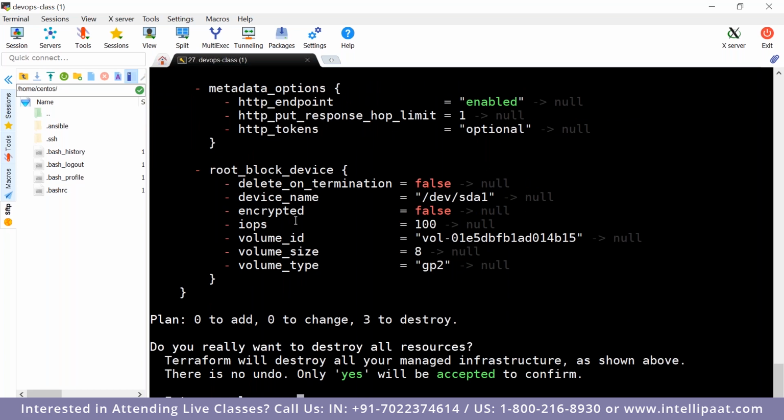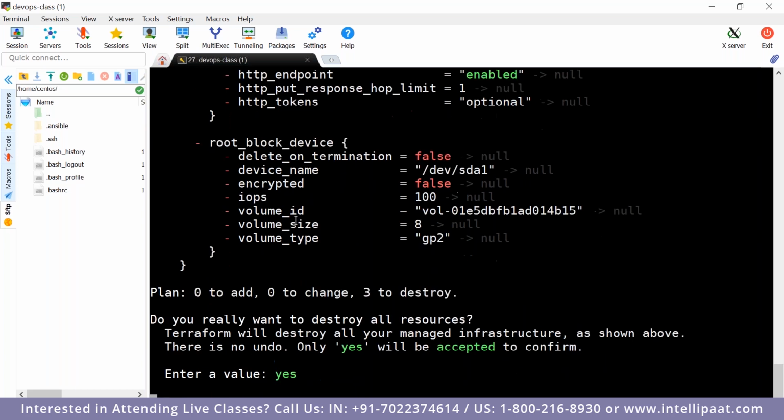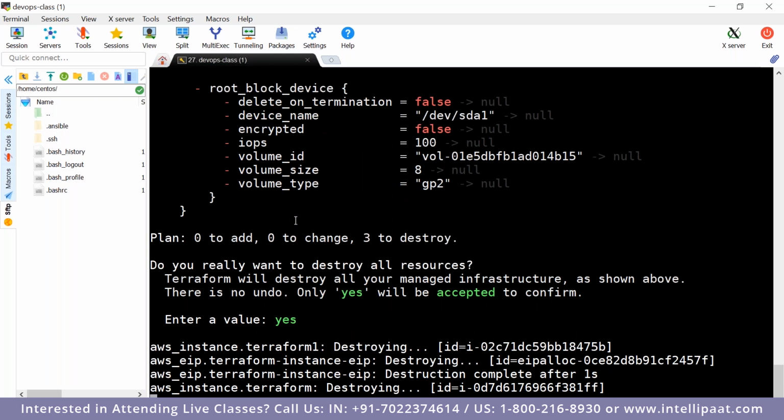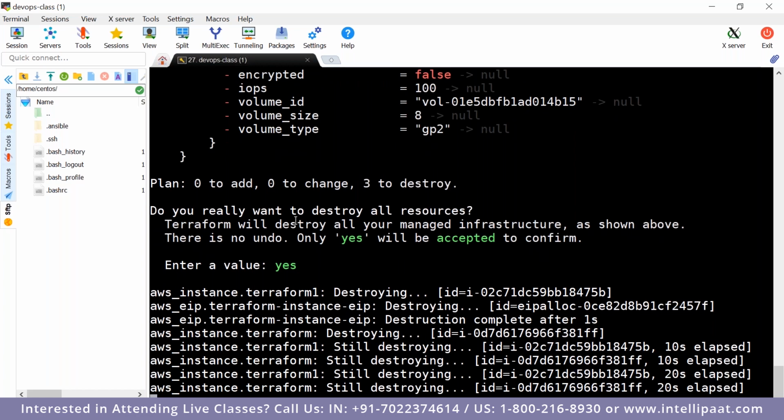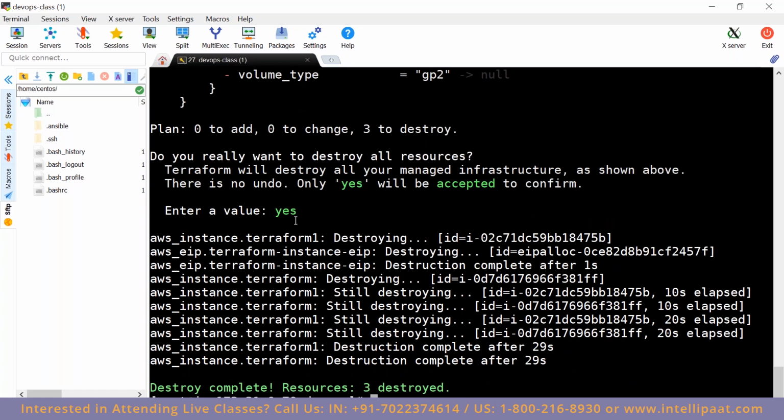The moment I say yes, it is done. Now I think it's clear. Like in VMware, there is a concept where people use a virtual machine for one day and destroy it, and the next day they get new machines, sometimes for R&D purposes. This is one simple use case. There are lots of other use cases also.